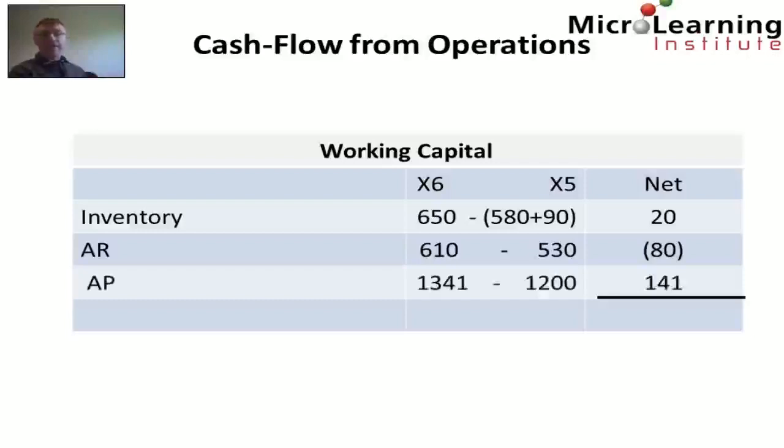Finally, the final element of working capital is accounts payable, and we can see that accounts payable went from $1,200 million in X5 to $1,341 million in X6. So consequently, we have more of our suppliers' cash, so this equates to a cash increase of $141 million for us. So this gives us a subtotal in relation to cash flow from working capital of $81 million positive.